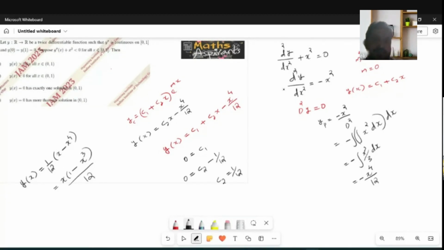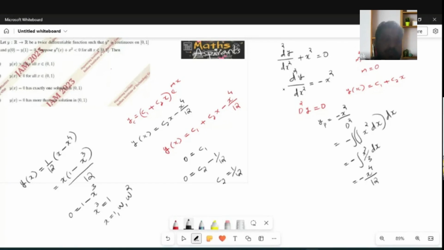Just if y of x is equal to 0, then you will have 1 minus x cube equal to 0, meaning x cube equal to 1. Cube roots of unity: the solutions are 1, omega, omega square. Omega and omega square are complex solutions, but y from R to R is a real function.